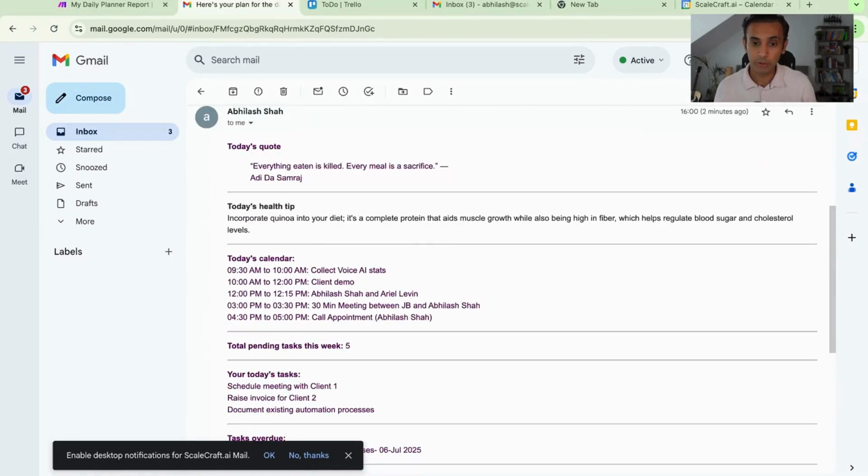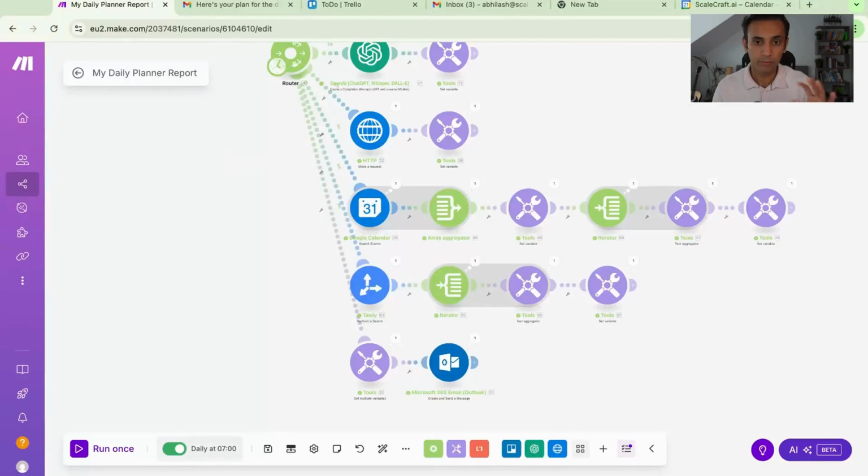In fact, this is one of those very first few automations that I had built, which I'm still using to date, because it's a simple automation, yet so powerful, because it helps me prep my day well in advance. So every day when I wake up, I open this email and just have a quick glimpse through it and plan my day.